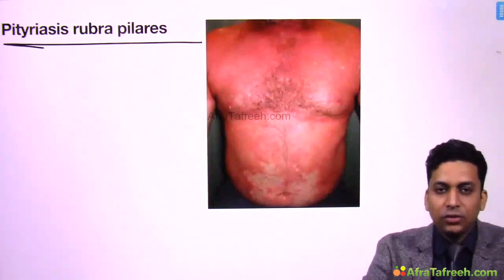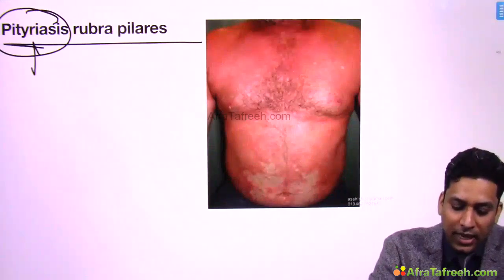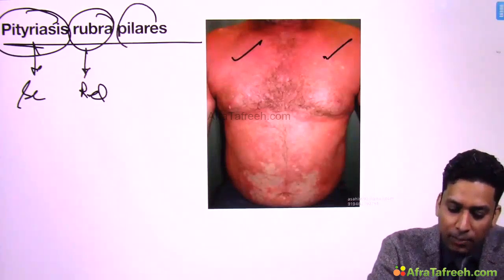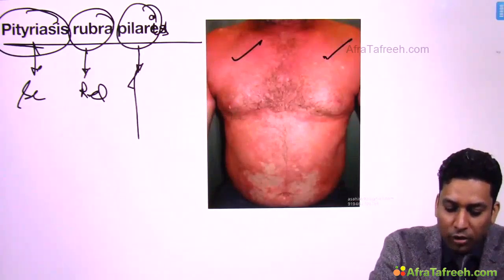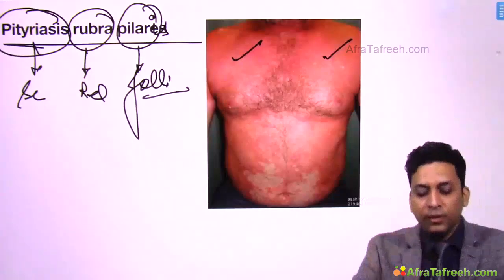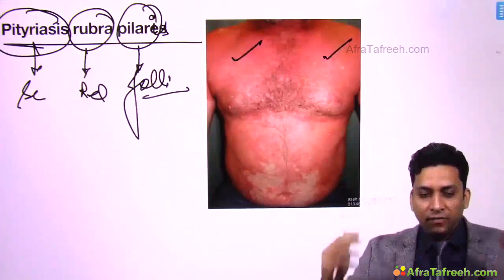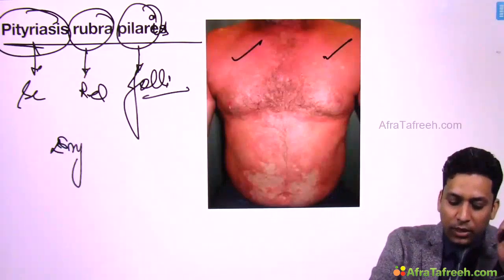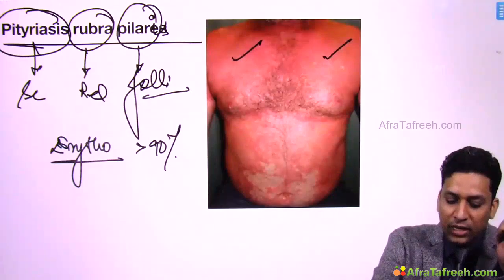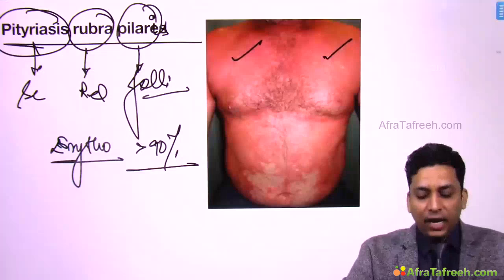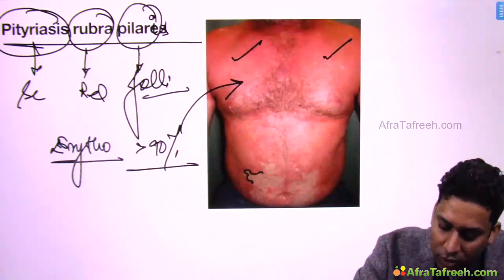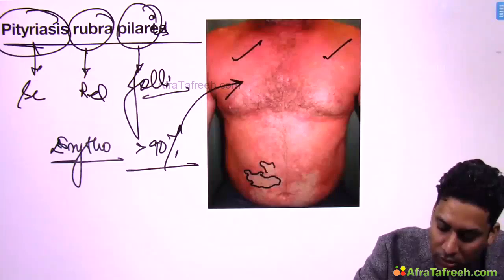This is a case of pityriasis rubra pilaris. I told you pityriasis means scaly, so lesions are scaly. They are red in color, so you can see erythematous, red colored lesions. They are pilaris, that is, they have follicular prominences. If you palpate them, you will find these prominences are present, and gradually it develops in a cephalocaudal direction and keeps on increasing and can lead to erythroderma or exfoliative dermatitis. That is, more than 90% of the skin can be inflamed or red. Like in this case, you can see the majority of the skin is inflamed and red. How to diagnose? You will find areas of normal pigmentation in between. So you can see these islands of normal skin.